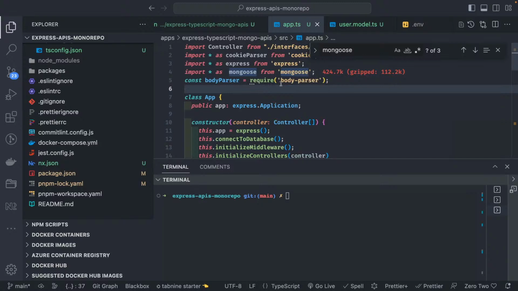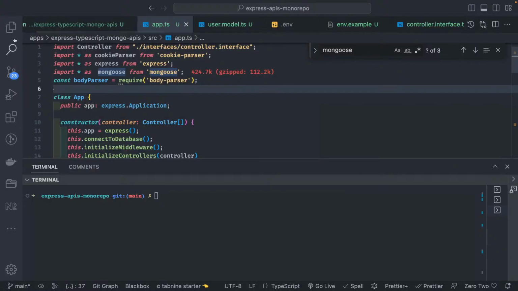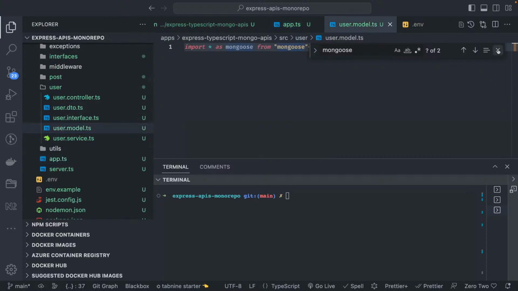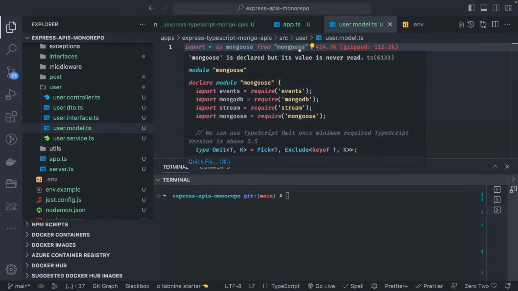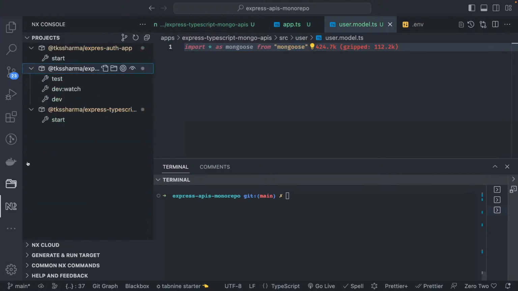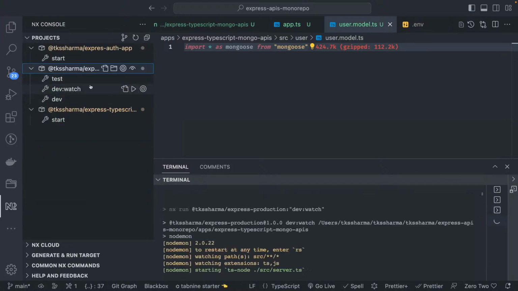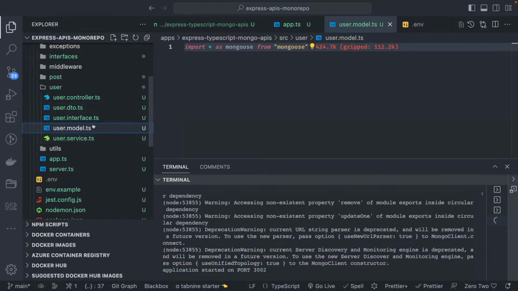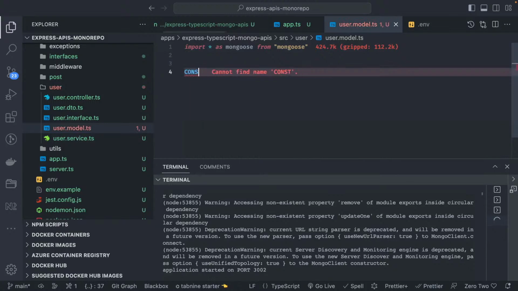correct typings. And here in my models, now I can create a user model. Right, here also it is fine, it is able to detect the type, and my application is also now fine with the mongoose types. So now the next thing we are going to do is the user model, right? So inside the user model, what do we have? We are going to create address schema. So const address schema and user schema.